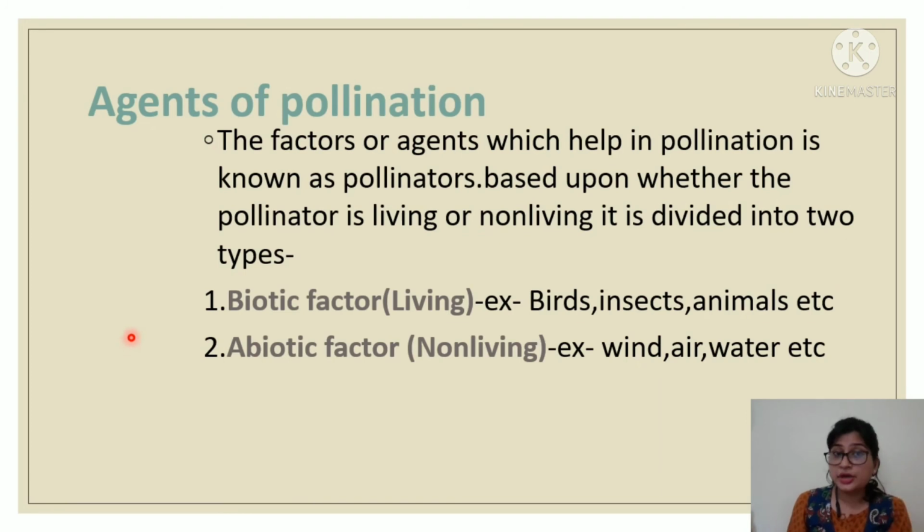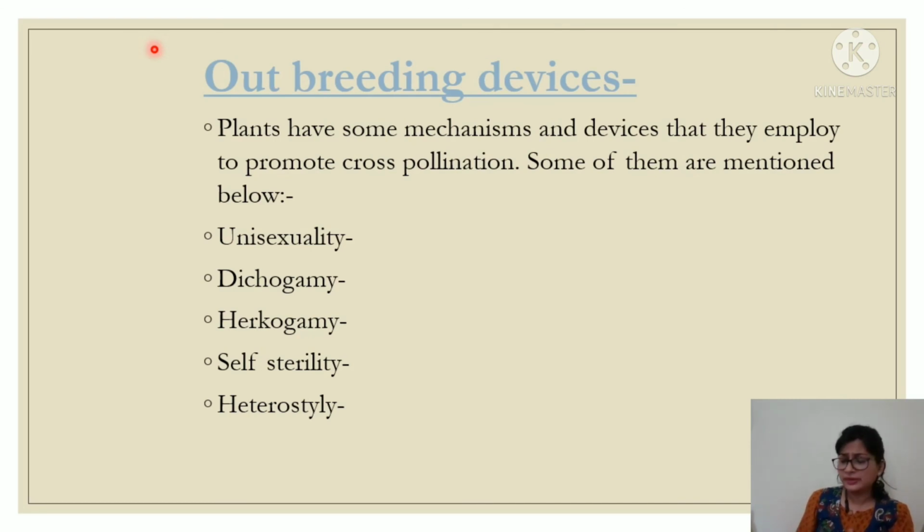If they are living, it is known as a biotic factor. If they are non-living, that is known as an abiotic factor. Biotic factor examples are birds, insects, animals and many more. Abiotic factor means wind, air, water and many more. These are the pollinators of pollination. Clear everyone?